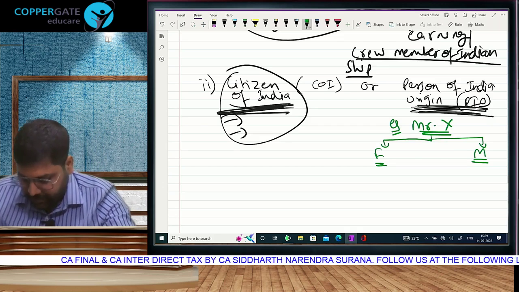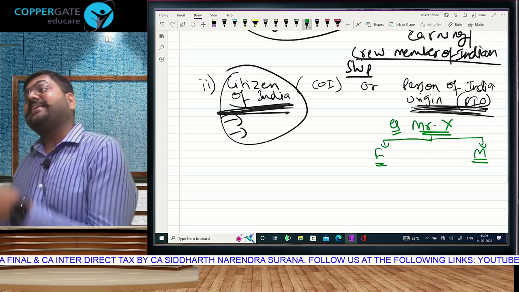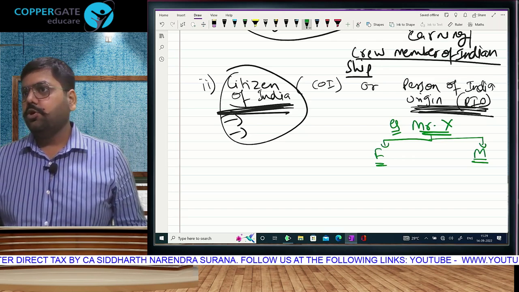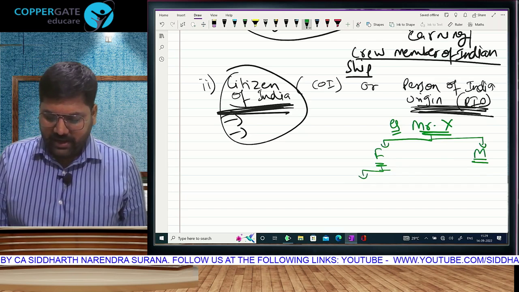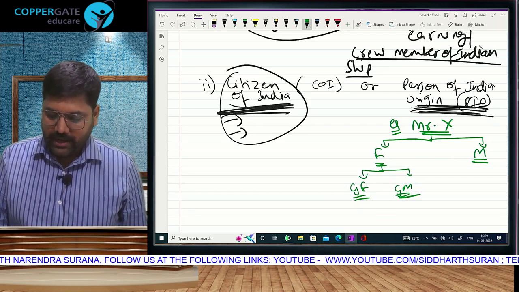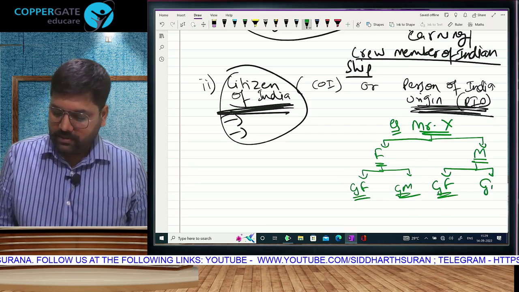And English में बोलता है, you will have to check both sets of grandparents. Sir, मतलब there will be grandparents. Father का side, GF stands for grandfather, GM is grandmother, and mother का side also there will be grandparents.